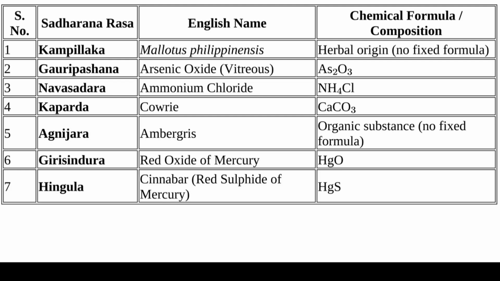First is Kampillaka, that is Mallotus philippensis, which is of herbal origin. Second is Gauri Pashan, that is arsenic oxide, As2O3. Now Sagar, that is ammonium chloride, NH4Cl. Fourth is Kapardika, that is Kauri, CaCO3. Agnijar, that is ambergris, organic substances.